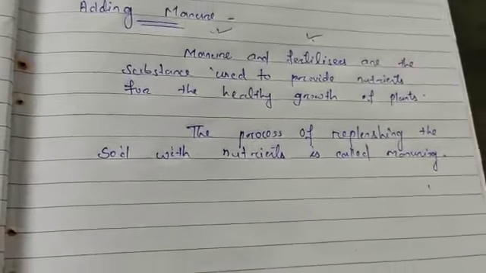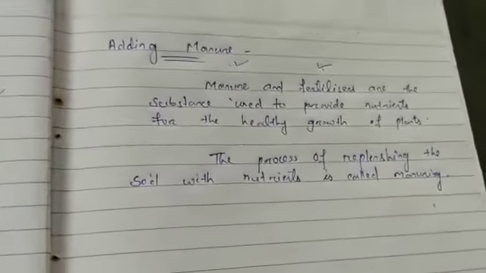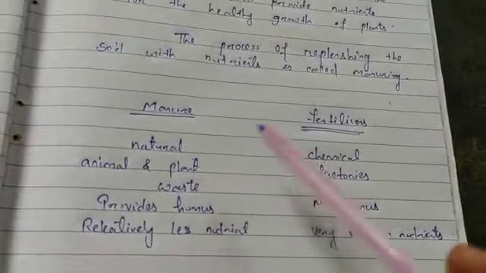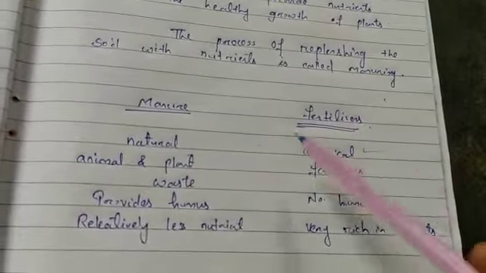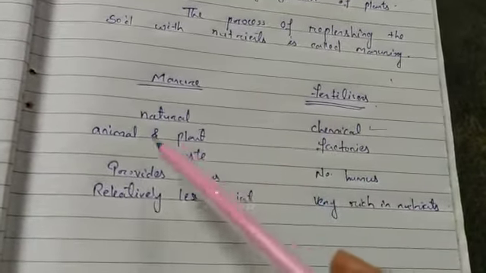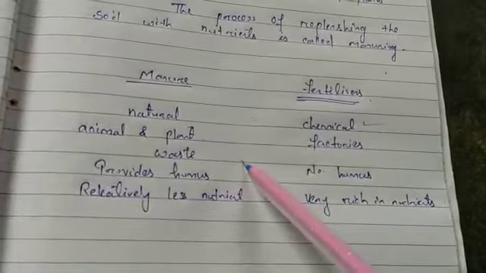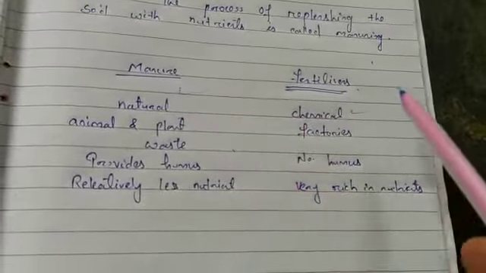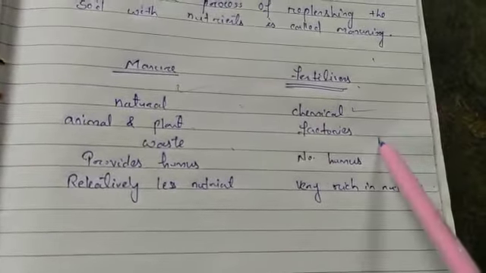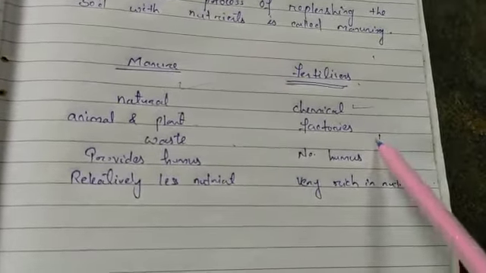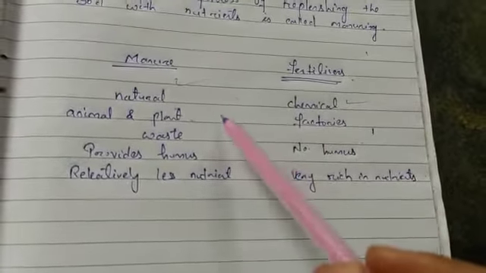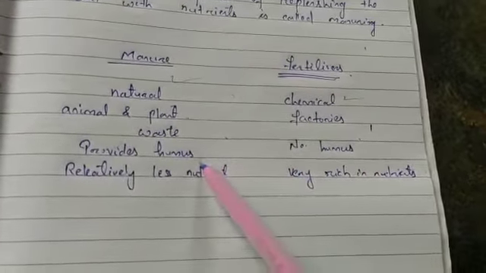If you differentiate between manure and fertilizer, you can get a few points. Manure is a natural substance, fertilizers are chemical compounds. Manures are produced from animal and plant waste, for example cow dung and bone meal, but fertilizers are prepared in factories using chemicals like nitrogen, phosphorus, potash. Then, manure provides humus to the soil.